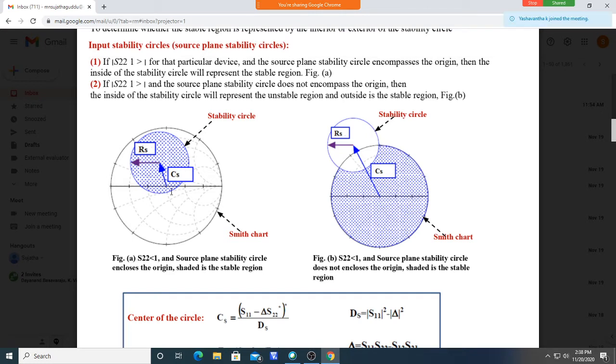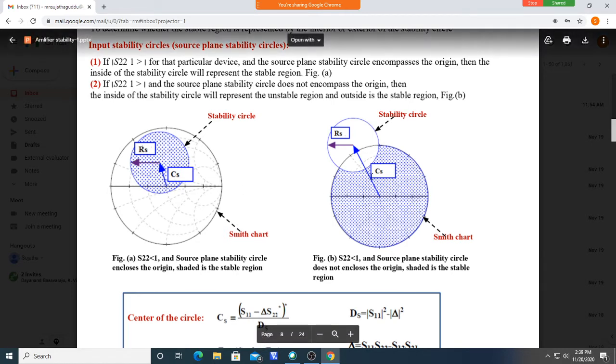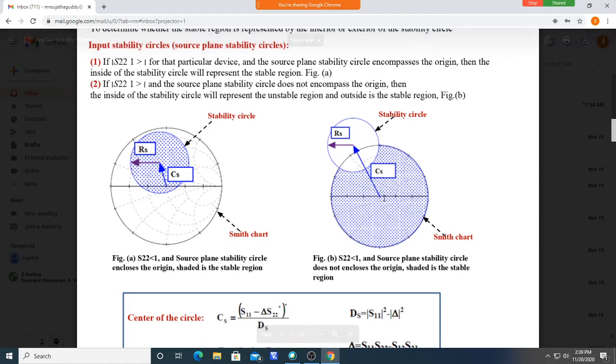We have drawn a circle taking the CS value and RS value. What we can observe here is that the circle encloses the center of the Smith chart like this. The position of the stability circle depends on the S parameter.